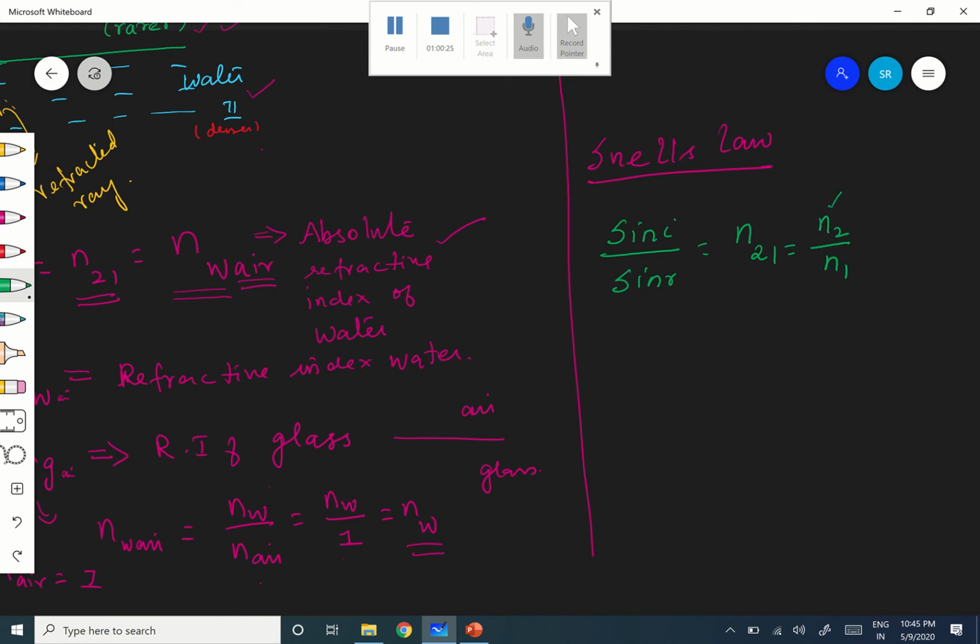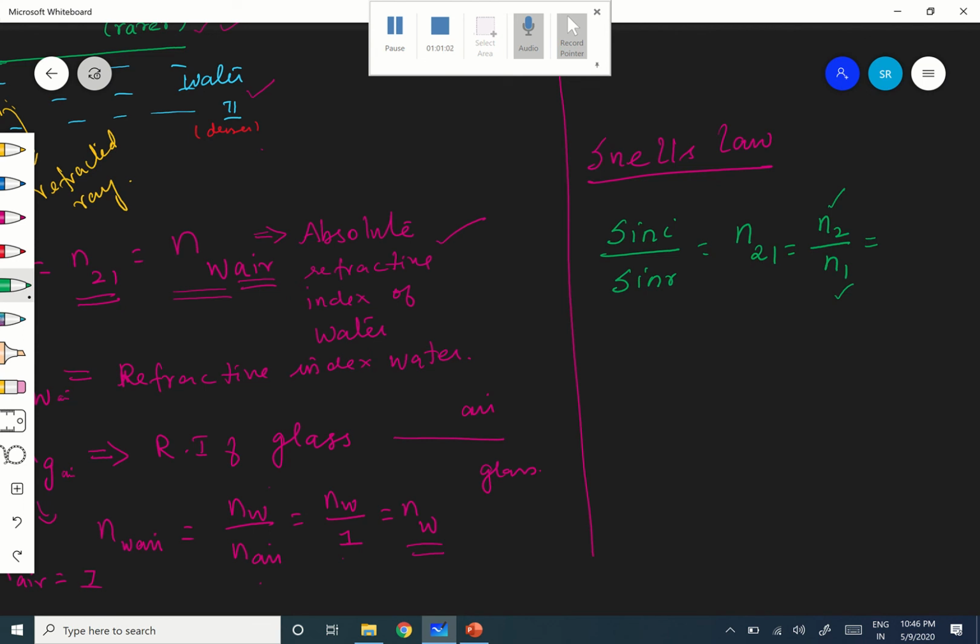n2 is the absolute refractive index of the second medium. n1 is the absolute refractive index of the first medium. Absolute refractive index means the first medium has to be air, but that is fine. You know very well it is a law of refraction after all, Snell's law. Refraction occurs only because of change in speed in the two media. Therefore, I want to express the same Snell's law with respect to speed in both the media.